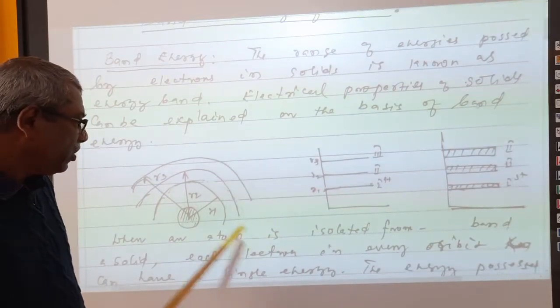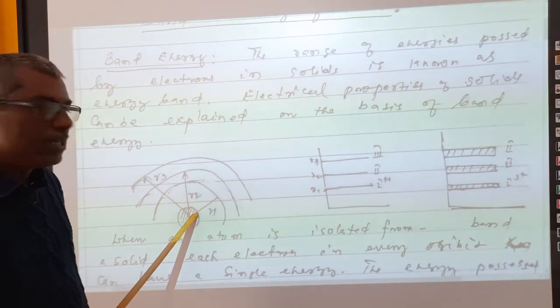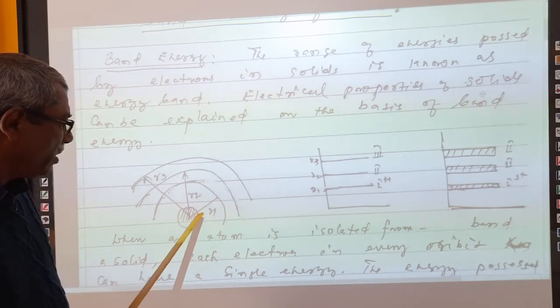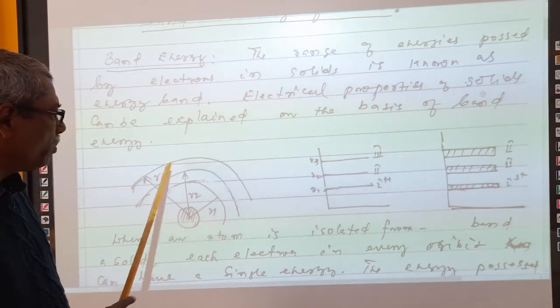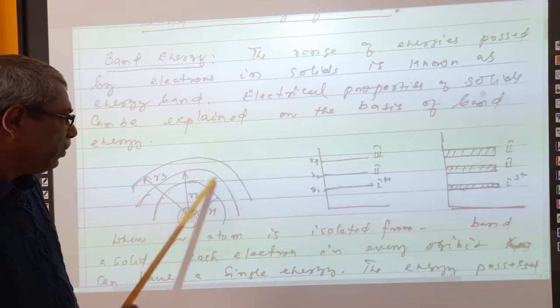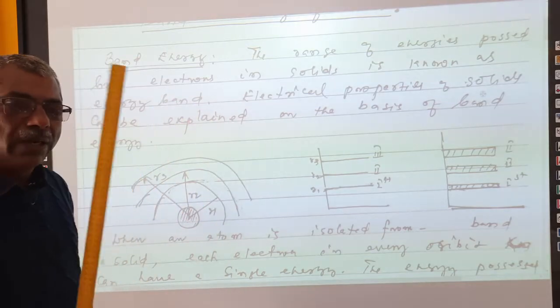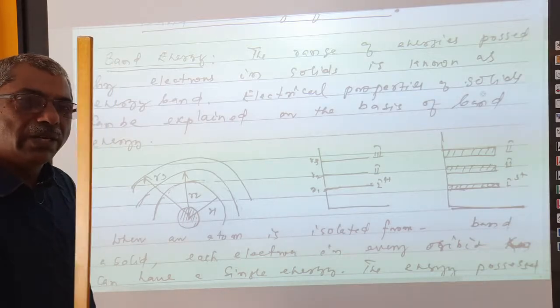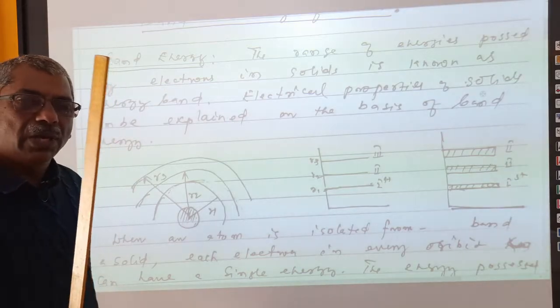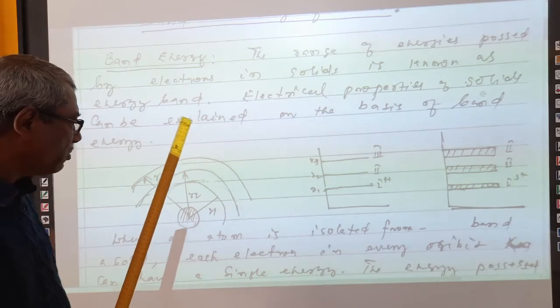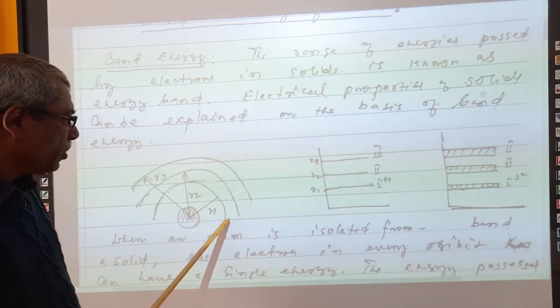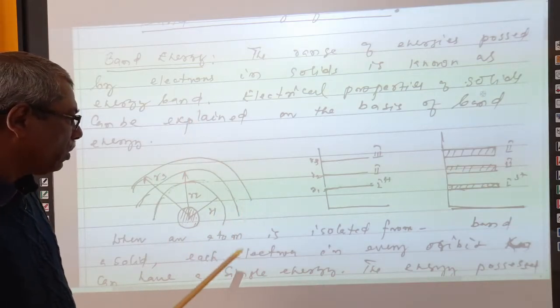Okay. Here this figure shows a single atom which is isolated. This is a nucleus, and these are the orbits marked here. In every orbit, electrons are there. Electrons can exist only with energy. Without energy, electrons cannot exist. So this is the first orbit, this is the second orbit, this is the third orbit, and so on, right?